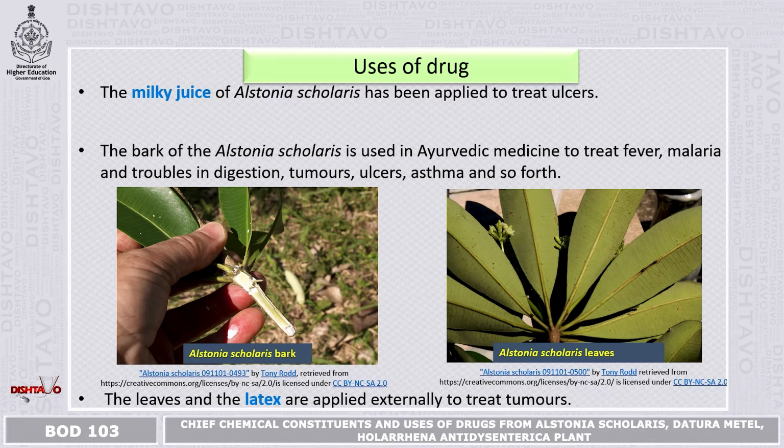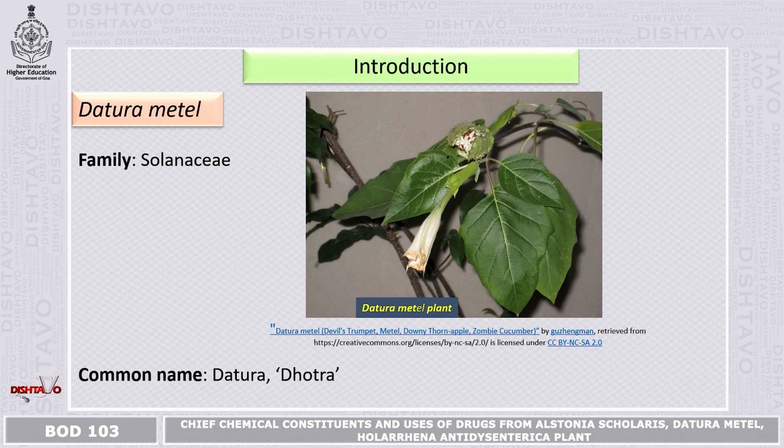The bark of Alstonia scholaris is also used in Ayurvedic medicine to treat fever, malaria, and also troubles in digestion, tumors, asthma, ulcers, and many others. The leaves and the latex are applied externally to the tumors. In this picture, you can see Alstonia scholaris bark, where latex is seen, and also the leaves. Both are used in the drugs extensively.